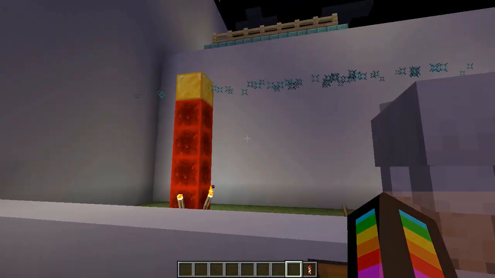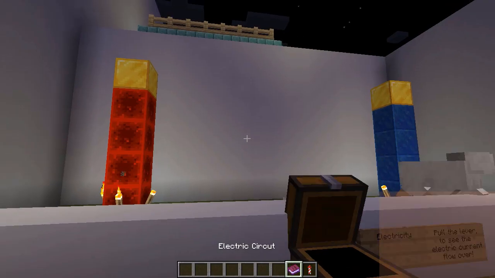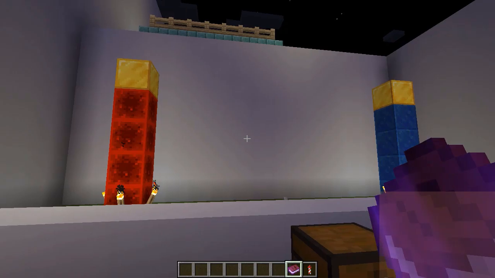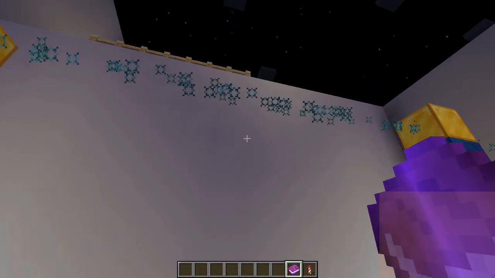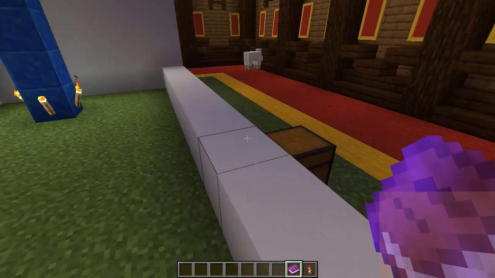Next. This is actually kind of fun to play with. Just saying. Flip the switch so you can see the electric current. The electric current is represented in blue. The red means positive, and the blue represents negative. A successful current. Positive, negative. Zap, zap, zap.